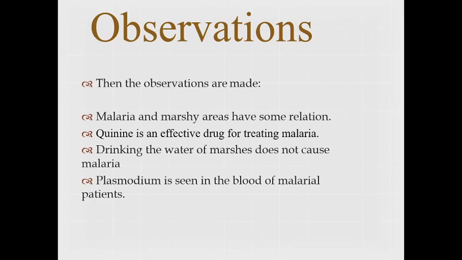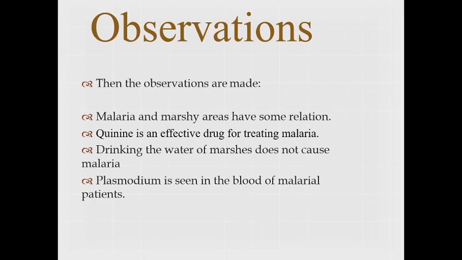Then they found that quinine is an effective drug for treating malaria. We study that there was a tree, the quinine tree, and after taking the bark of that tree, people get cured. So it can be considered an effective drug for the treatment of malaria. Then, drinking the water of marshes does not cause malaria. If marshes and malaria have some linkage, then drinking the water of those marshes should cause malaria, but it was not happening.